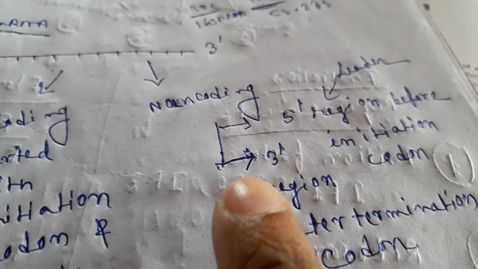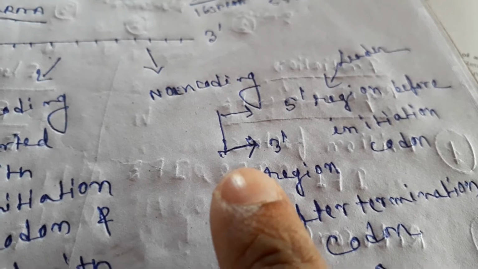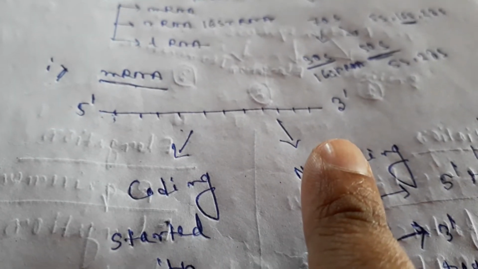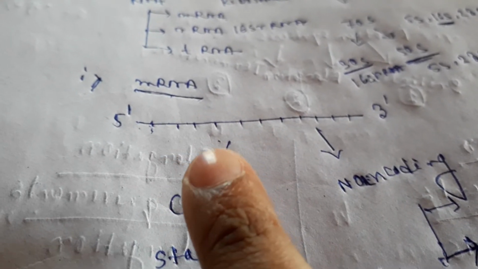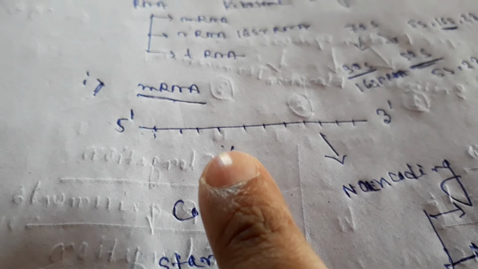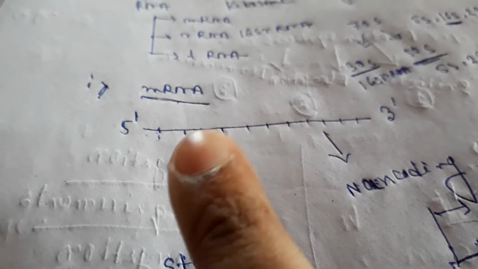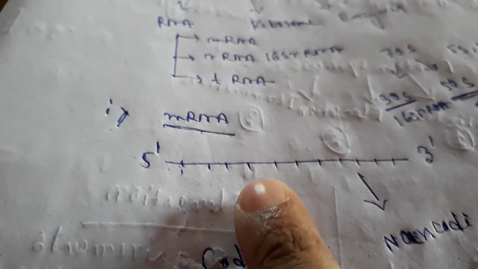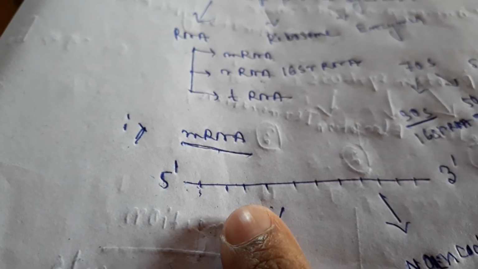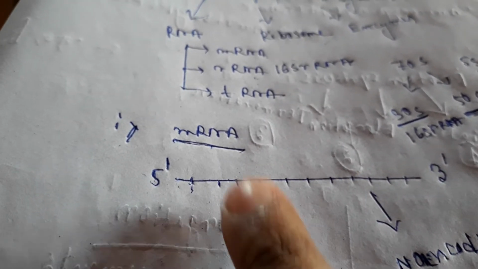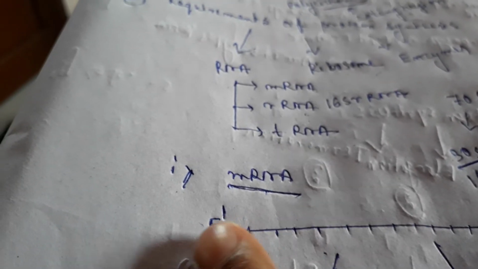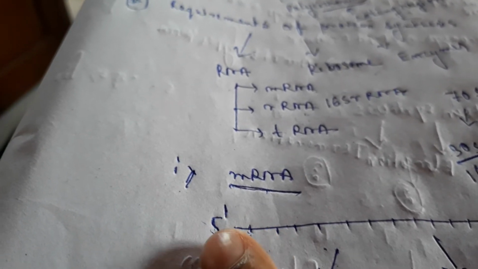This non-coding sequence is of two types. As you know, in mRNA there are two sites, the 5' site and the 3' site. At the 5' site, before the initiation codon, that is, before the point from where protein synthesis starts, the region is unable to code any amino acid.